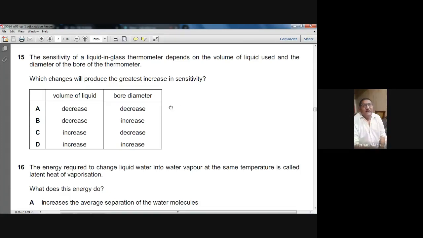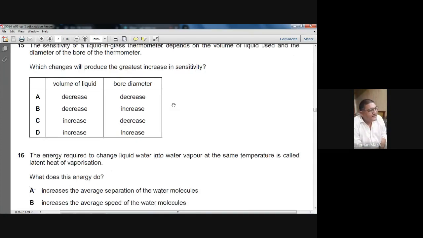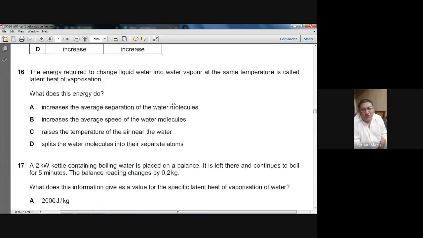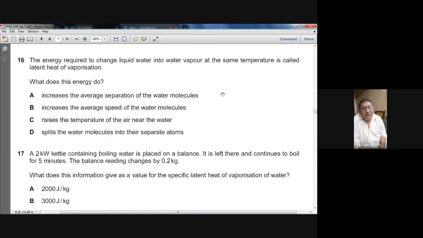Winter 2006 paper we are attempting, and we are only attempting the MCQs which are related with the topic of heat. Question number 16 on your screen. The energy required to change liquid water into water vapor, from liquid to gas at the same temperature, is called latent heat of vaporization. What does this energy do?